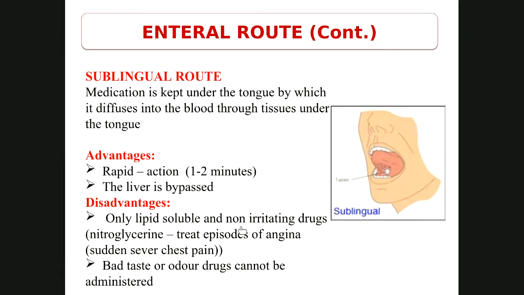One example is nitroglycerin. This drug is given if the patient develops severe chest pain. Okay, so if the patient is developing severe chest pain, nitroglycerin is an emergency drug which can be kept below the tongue of the patient to reduce the chest pain or to minimize the angina attack. Again, bad taste and bad odor drugs cannot be administered via sublingual route.